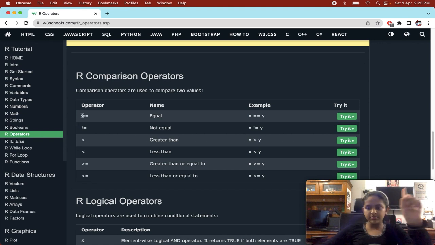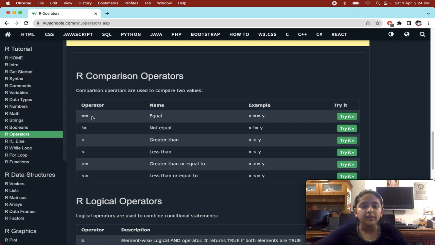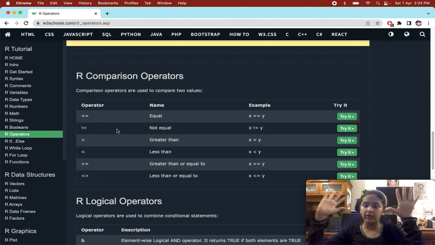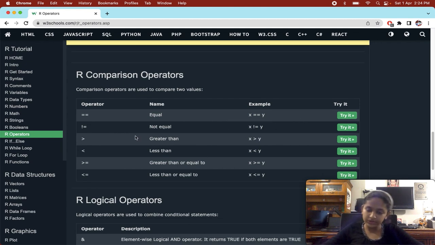For example, friend number 1 and friend number 2 got 48.9 in both of the science tests, right? Both of them got 48.9. So if we check equals to, we are going to get true, right? Because yes, 48.9 is equivalent to 48.9. It is not like 48.9 is not equivalent, right? So if you have got 5 out of 5 and the other one got 4.5, here it is not equals to, right? So is x not equal to y? True, right? Then greater than.